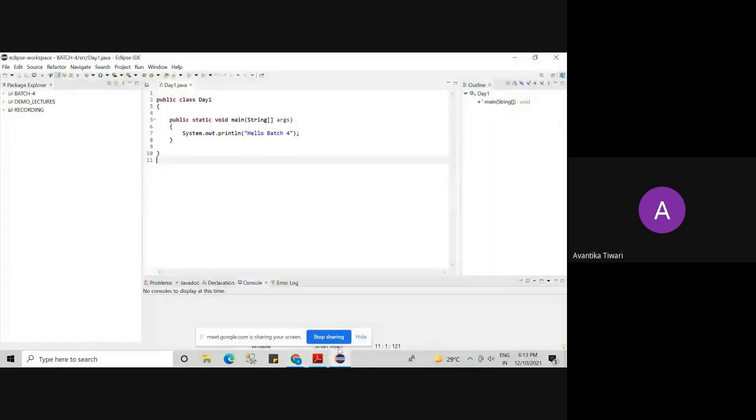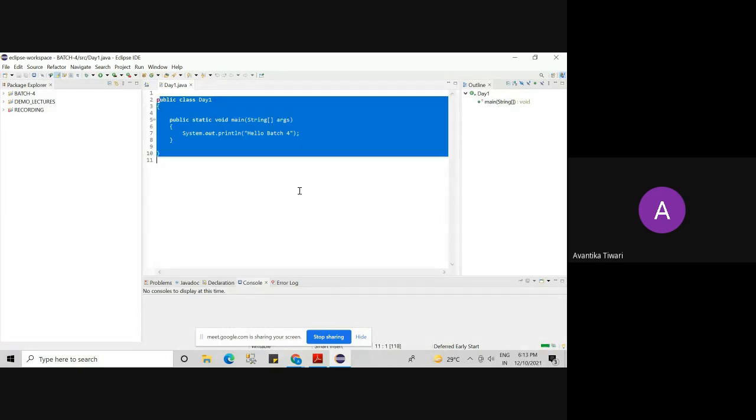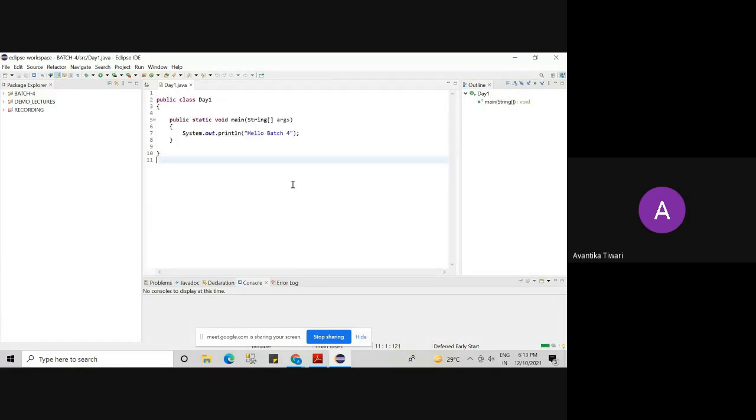Okay. So this is the Eclipse IDE and this is the text editor area where I have written some program, the same program which we just executed through Notepad. There we were running so many commands for compiling and executing. Here you don't have to do all those things. Just, can you see this green button? Yes, ma'am. Just click on that.